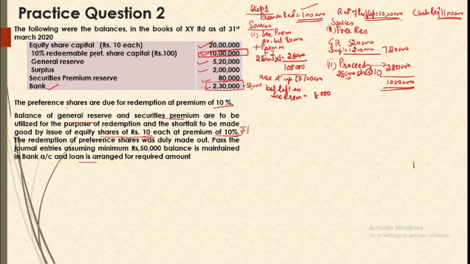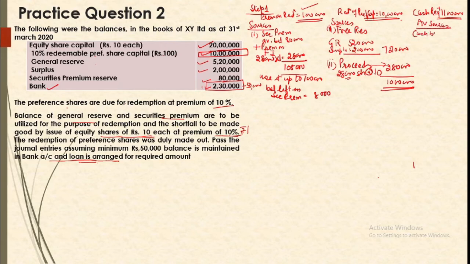Alright. Now considering the third source, since we are given the bank balance, we need to provide for the third source also, and our question is also saying that we can have a bank loan for the required amount. So I am doing it on the basis of a statement. You can make a cash book or cash account also. So our requirement is 11 lakh.